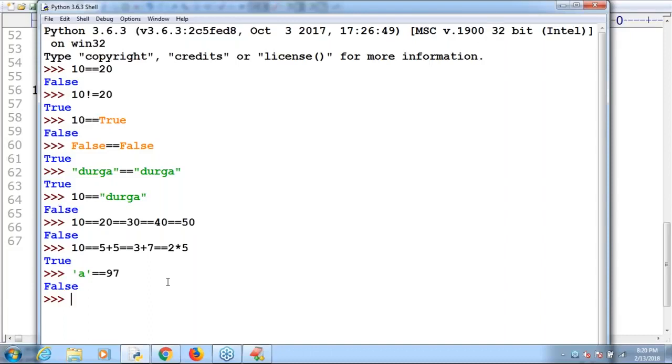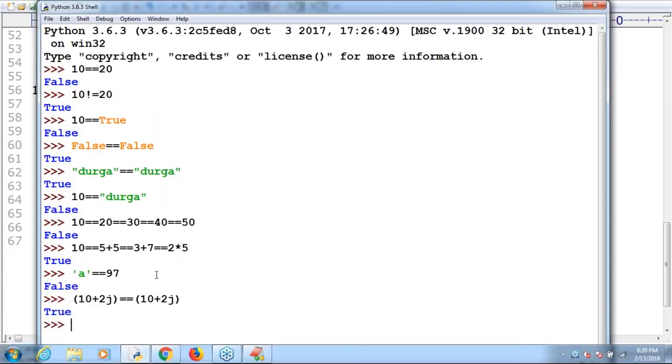Because we checked almost all conditions except complex numbers, let me check that possibility also. Sir, 10 plus 2j double equal to 10 plus 2j, or not? What will happen? True is the answer.